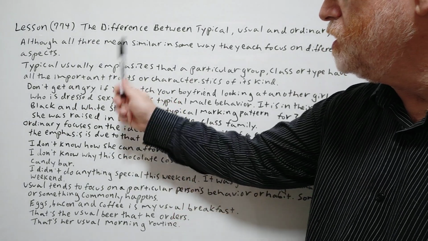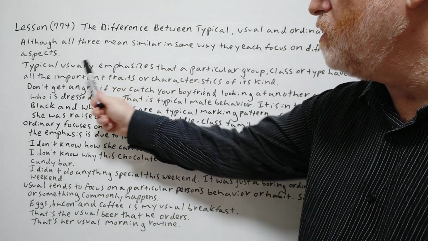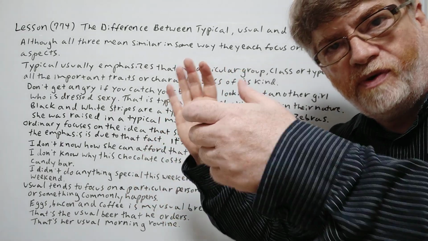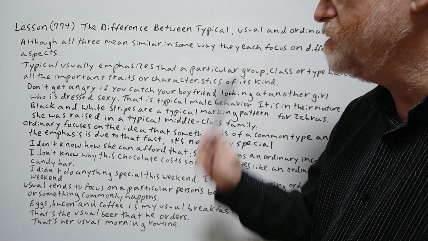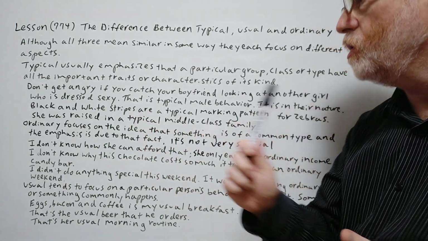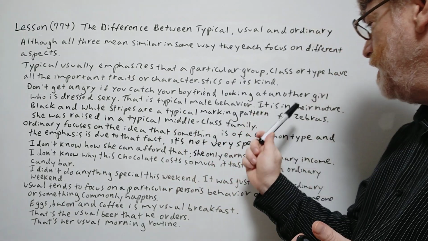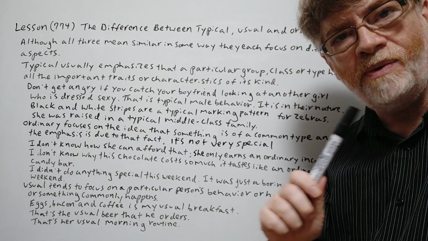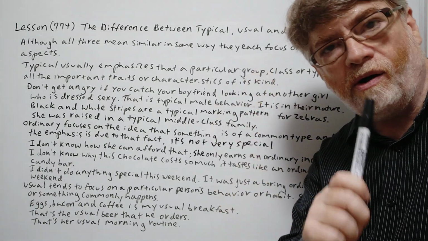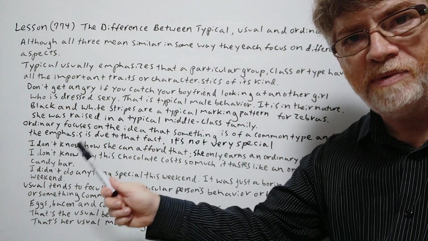All right, typical usually emphasizes that a particular group, class, or type has all the important traits and characteristics of its kind. So it's focusing on a group. It's focusing on a type. So here's our first example. Don't get angry if you catch your boyfriend looking at another girl who is dressed sexy. That is typical male behavior. It is in their nature. So in this case, it's typical characteristics of men. Men are the group here, and probably a very high percentage of men would do this.